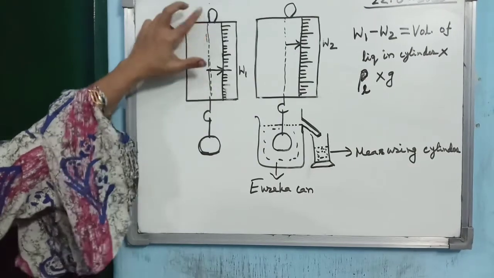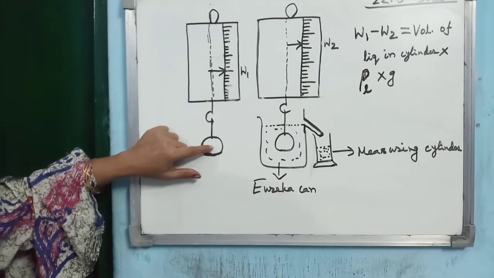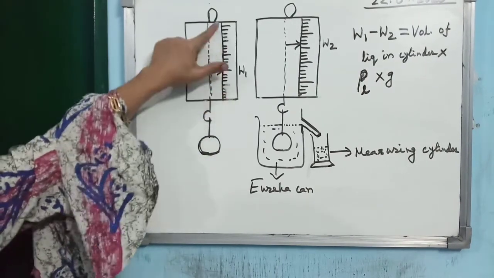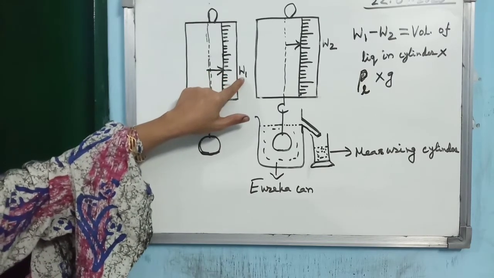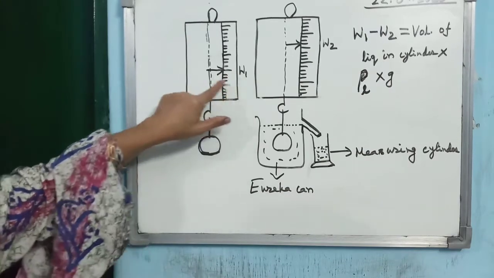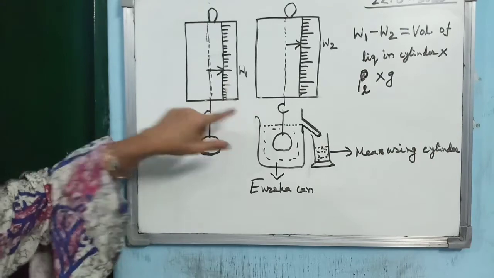First of all, you suspend the solid body from the spring balance. The solid body is in air, and you see the pointer will come down along the scale. This reading gives you the weight of the body in air. You find out the reading from the spring balance.